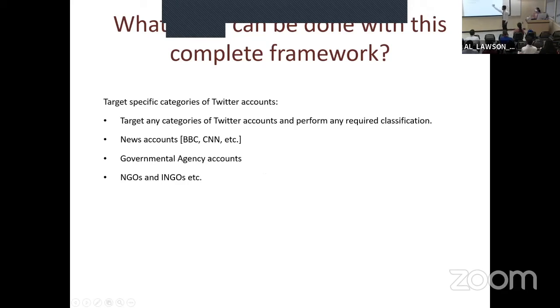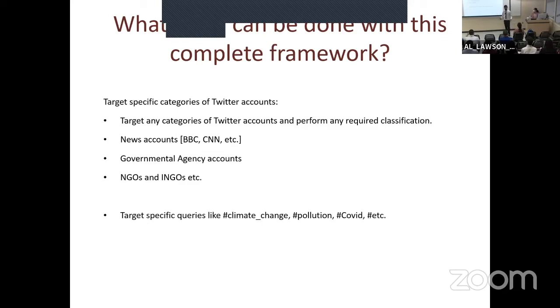What we can do is target the news accounts. Just like we did for the president and vice president, we can collect the tweets from news sources like BBC or CNN and perform any classification, or government agencies or NGOs, INGOs, or any other categories of Twitter account.